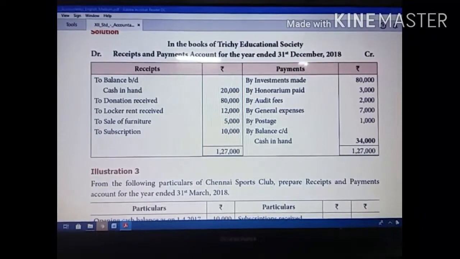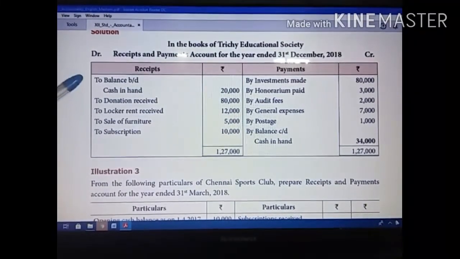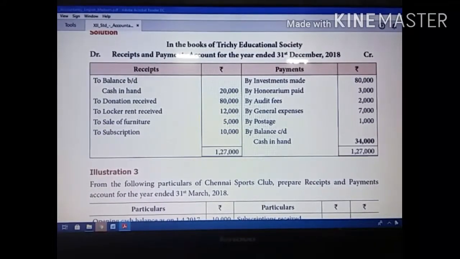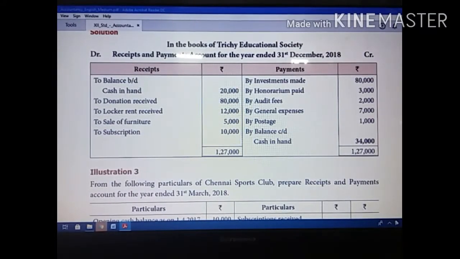First, in this sum, they are given an opening cash in hand. So opening balance, you have to show this amount on a debit side. They are given 20,000. Then donation receipt, this is also a receipt side. You have to show locker rent, sale of furniture. So sale of furniture is a capital receipt. So we have to show here. Then subscription receipt. So these are all the items we have to show on a receipt side. Then payment side: investment made, honorarium paid, audit fees, general expenses, postage.